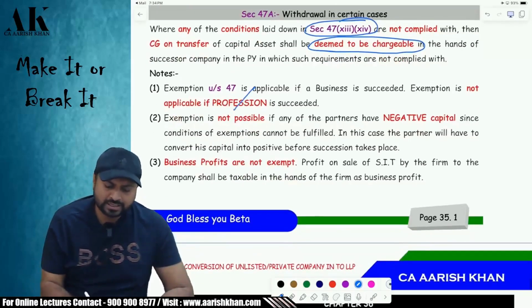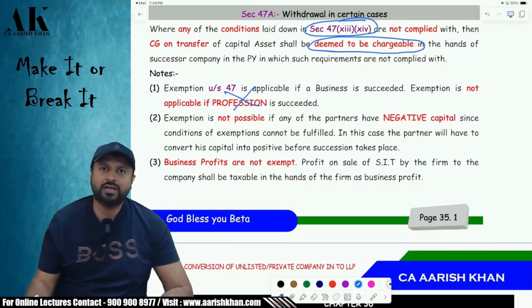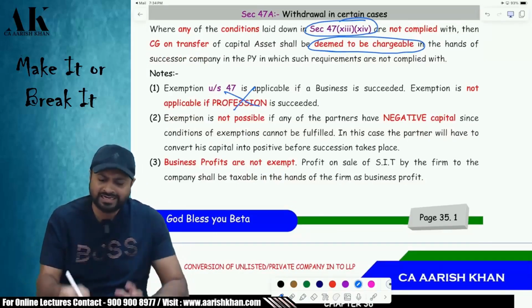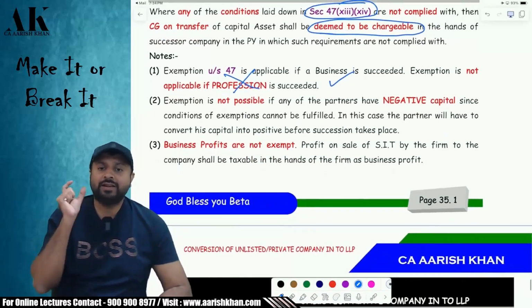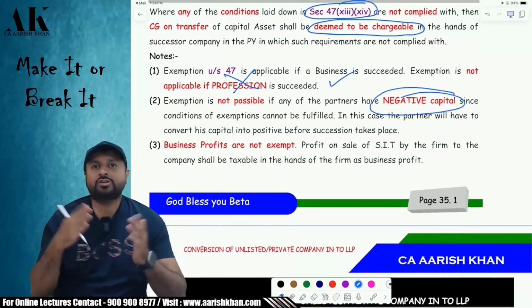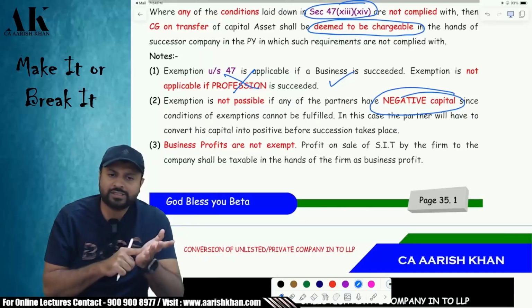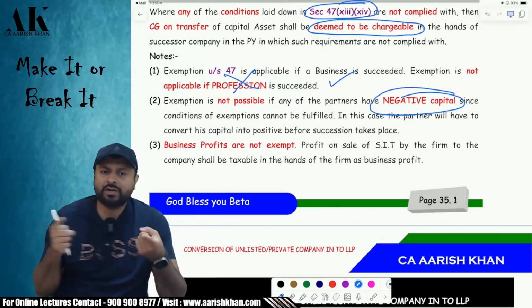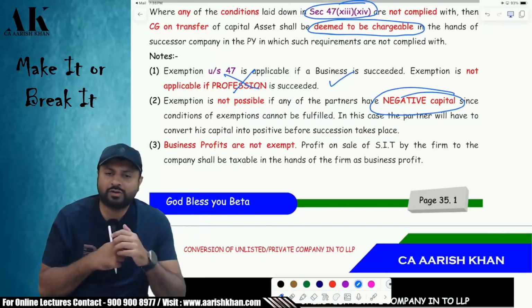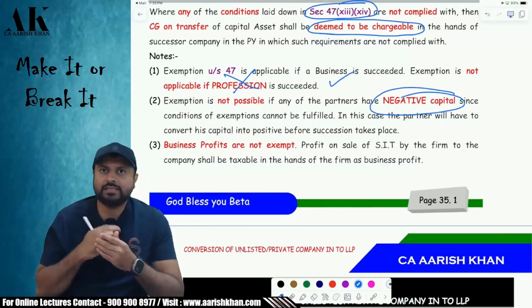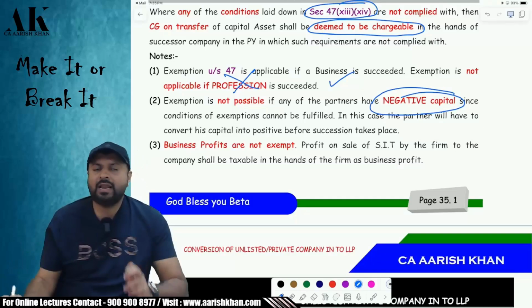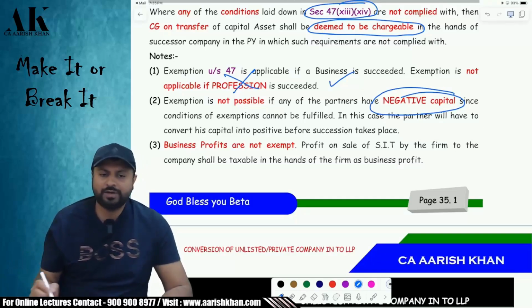First is, this section is not applicable for profession. If there is a succession of a profession, it will be taxable. That is not exempt. Secondly, if the partners have negative capital, then how will the ratio be decided? Because one of the conditions is that all the partners will become shareholders in the ratio in which their capital account stood, right? So what if the partner's capital is negative? If the partner's capital is negative, tell the partners to bring the capital and make it positive. Okay, I hope it is clear to all of you.